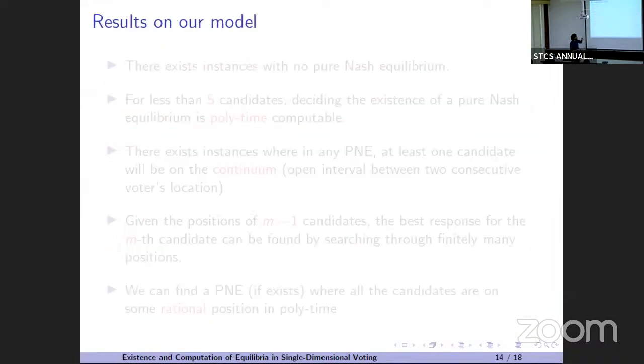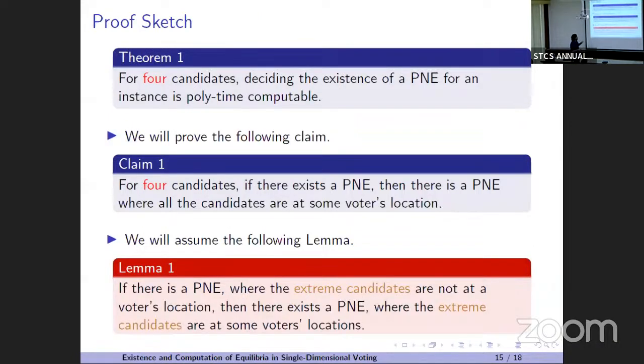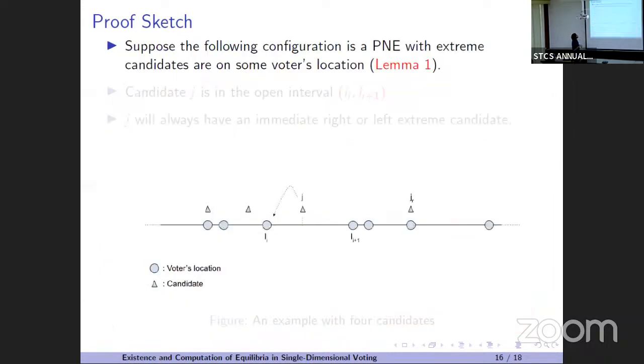So these are called the extreme candidates, and they will always be on some circles. If we assume this, then the proof is easy.